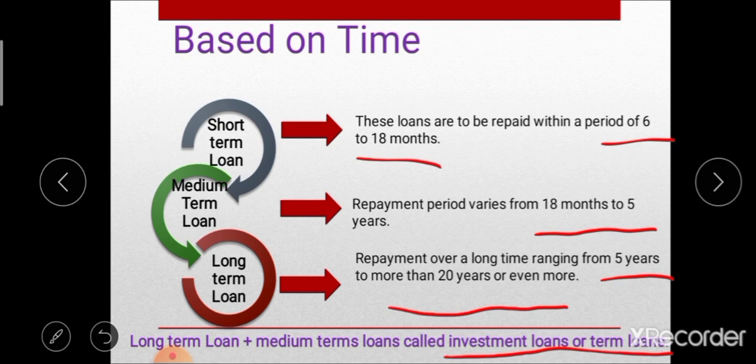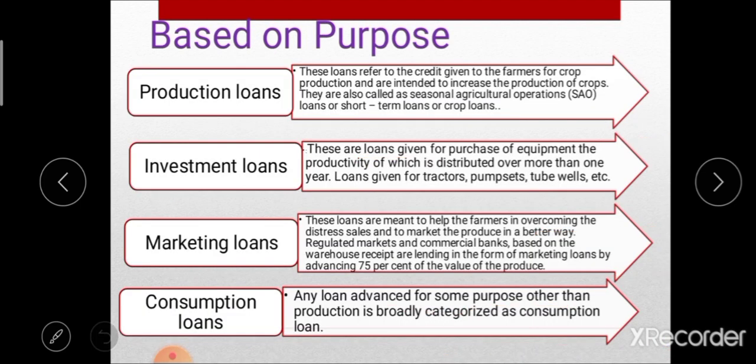After that, the next type of credit is on the basis of purpose. On the basis of purpose, that means for which purpose we use that particular loan, it is divided into, first, production loan. This production loan refers to credit given to the farmer for crop production and is intended to increase the production of crops.